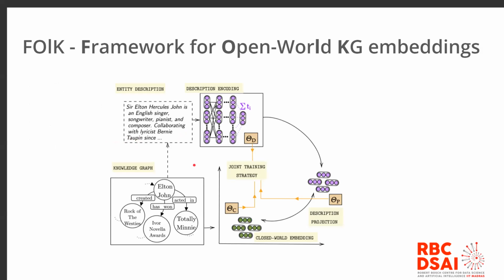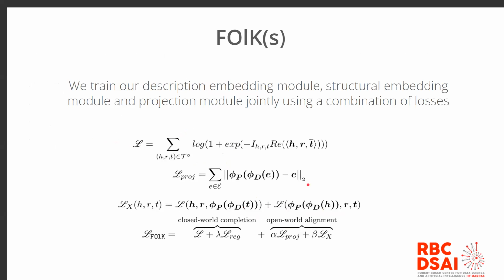Here, we present the overall framework of our method. Chiefly, we have three modules: the description encoding module, the KG embedding module, and the projection module. Our method utilizes a KG embedding loss term, a projection loss term, a cross-domain KG completion loss term, and finally, when our descriptions are short, we encode them by averaging their word2vec embeddings and train FOLK by minimizing this loss.